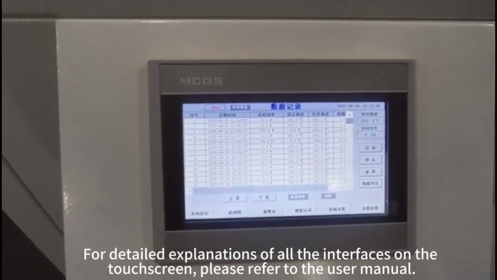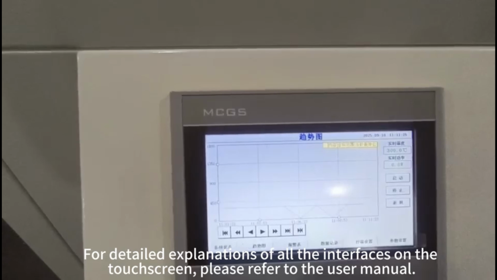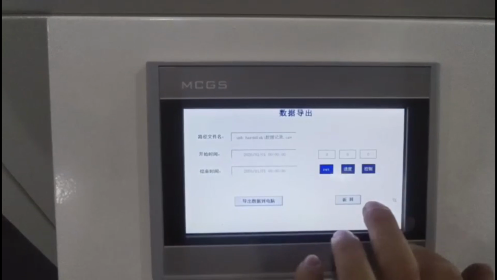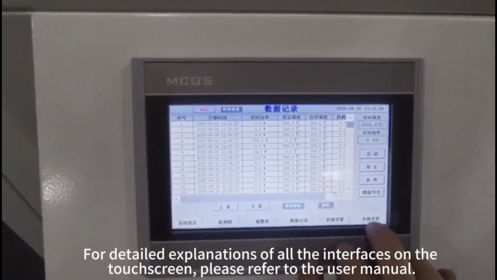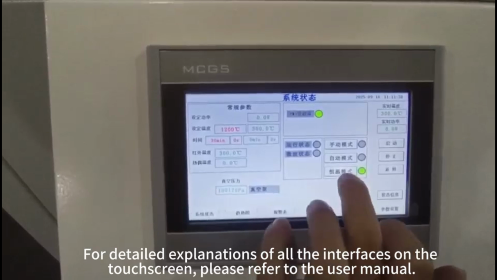For detailed explanations of all the interfaces on the touch screen, please refer to the user manual.